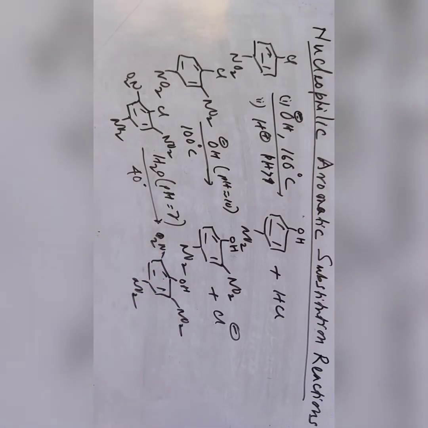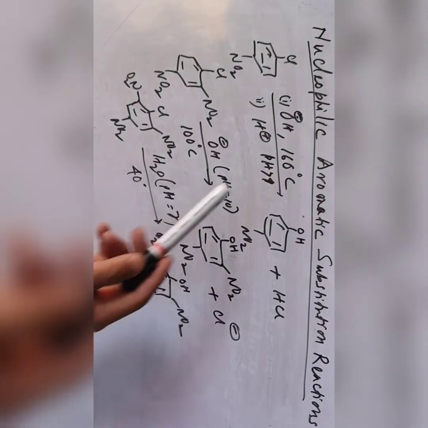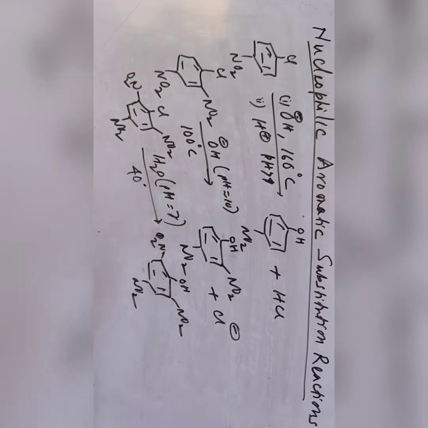So I'm giving the example that as the number of electron withdrawing groups increases, the reaction conditions become more favorable. I'm again repeating that electron withdrawing substituents increase the reactivity of the benzene ring towards nucleophilic substitution. However, they decrease the reactivity of the benzene ring towards electrophilic substitution.